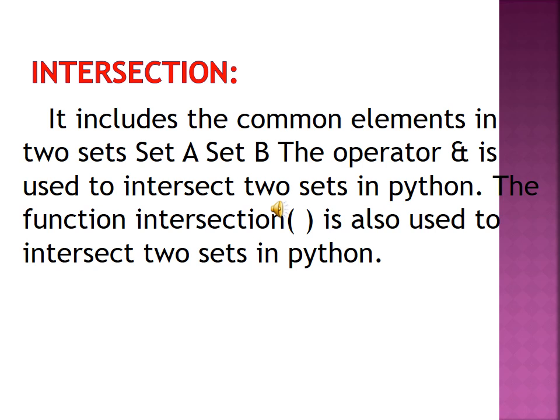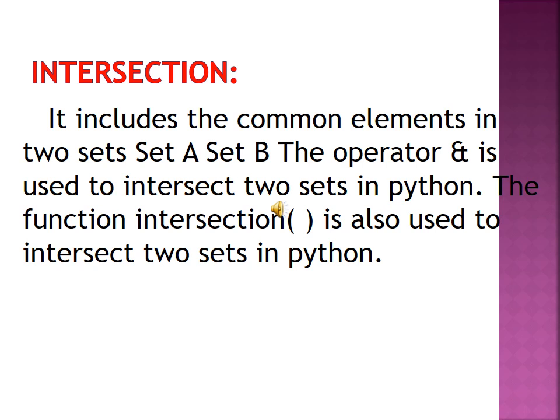The intersection operator, normally we will call this the AND operator. Okay, but here we are going to use it before this intersection. The intersection operator is used to intersect two sets in Python. One more method, the intersection function, is also used to intersect two sets in Python. The first method, we can use the operator to intersect. Another method is the intersection function.